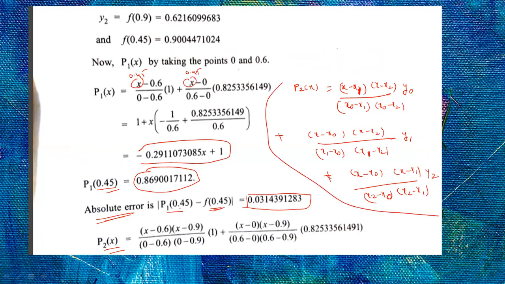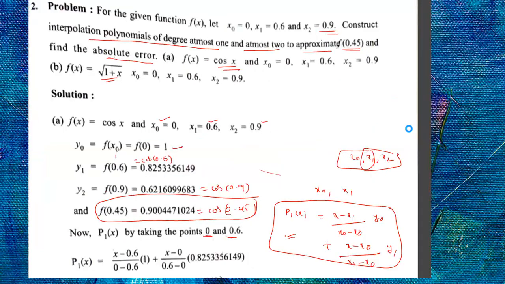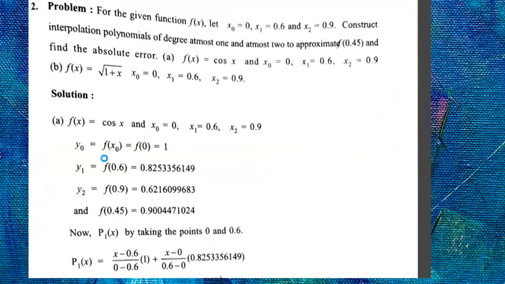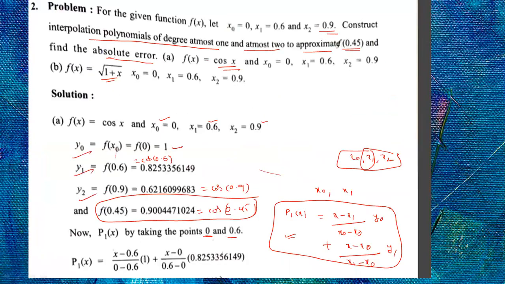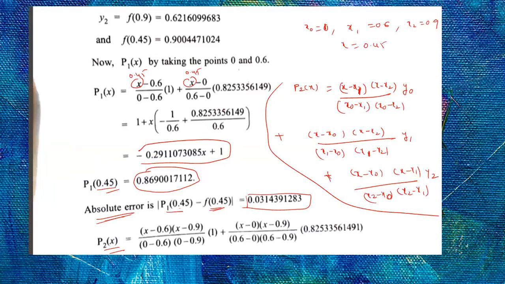So in the place of x0, x1, x2, what do we have to substitute? x0 is 0, x1 is 0.6, x2 is 0.9, and x is 0.45. Substitute all these values directly, and substitute y0, y1, y2. Already it is there, see here, y0, y1, y2. Substitute those values in this equation. Just substituting the values, that's all.